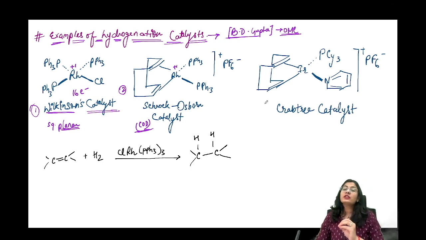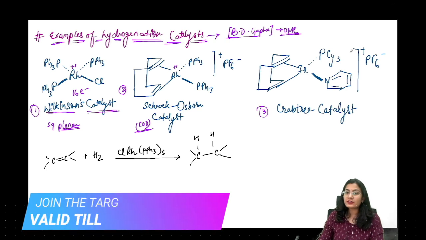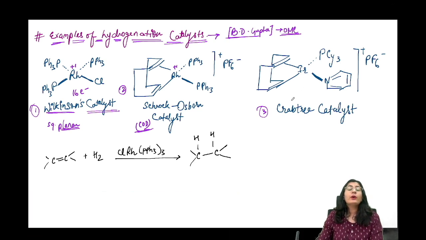Now we move onwards to another very important one, Crabtree catalyst. What is present over here? Rather than rhodium, iridium is present in +1 oxidation state. Okay. अब ये iridium +1 में है. What are the ligands? Tricyclohexyl phosphine, one pyridine. The other two ligands, basically it is just the same, cyclooctadiene. All of these three are very popular and very frequently asked.